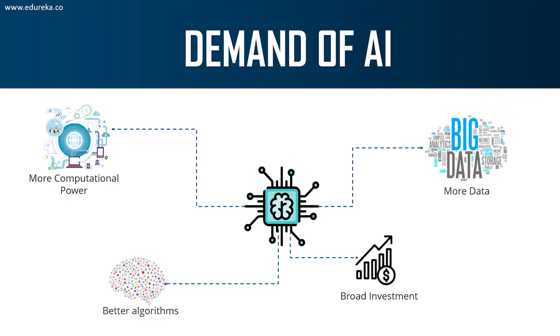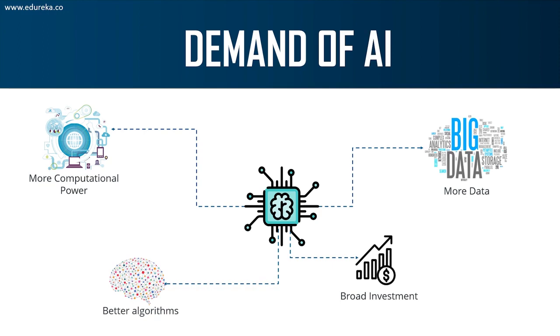Next reason is more data. Now, big data is one of the most important reasons behind the development of artificial intelligence. AI and data science and machine learning, deep learning, all of these processes are here only because we have a lot of data at present. The main idea behind all these technologies is to draw useful insights from data. Since we start generating a lot of data, we need to find a method that can process this much data and draw useful insights from it such that it benefits an organization or grows a business. That's why artificial intelligence and machine learning come into the picture, right? So more data led to the demand of artificial intelligence.